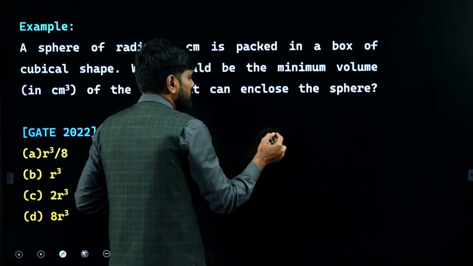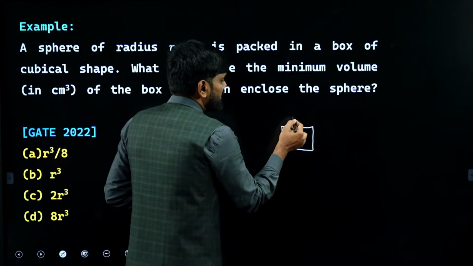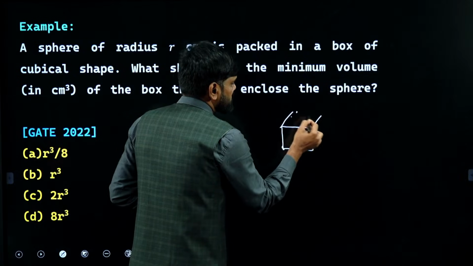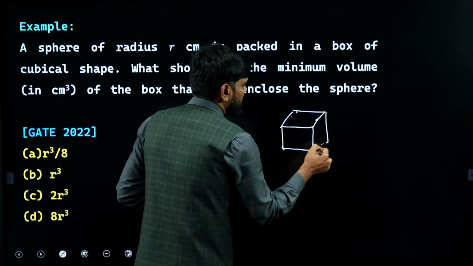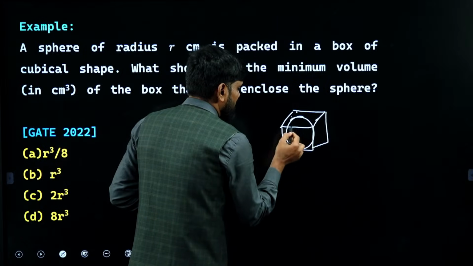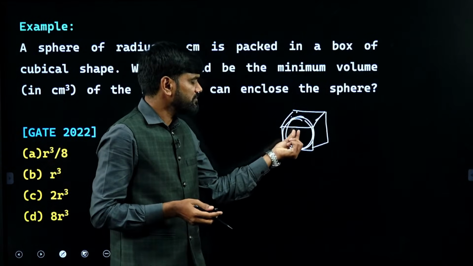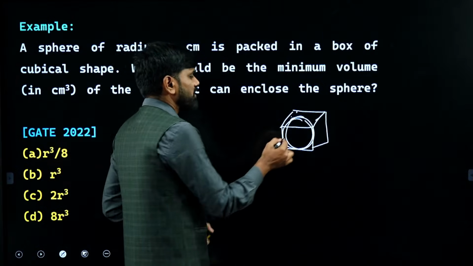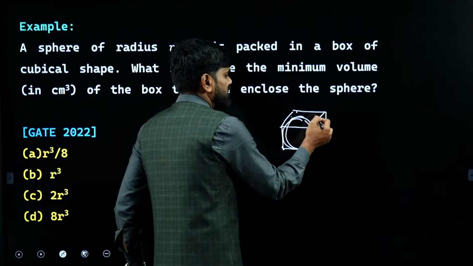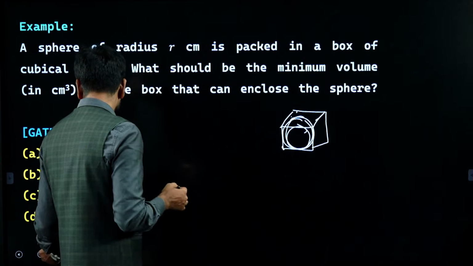Imagine a cubical box like this, dear. In this box, if you are willing to place a spherical ball, the ball kept inside will have some size like this. The height of the sphere should not exceed the box, so it should be inside that box completely, right?